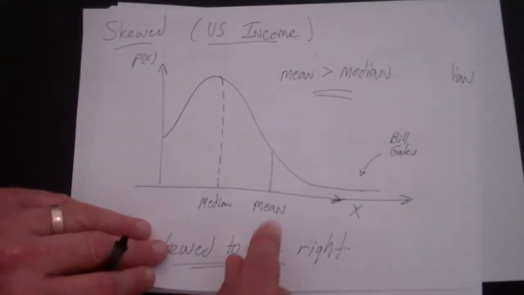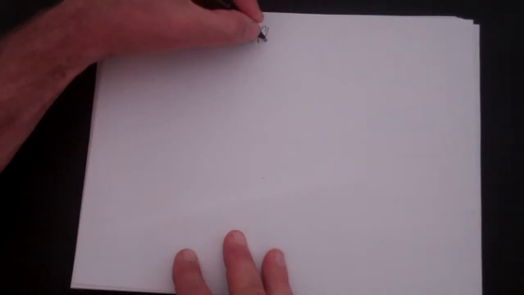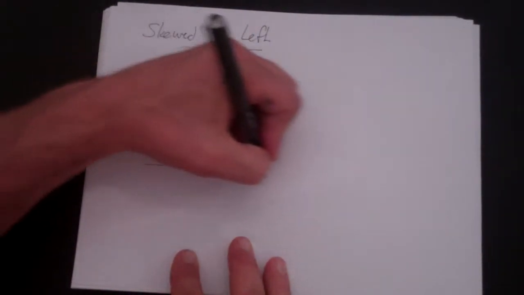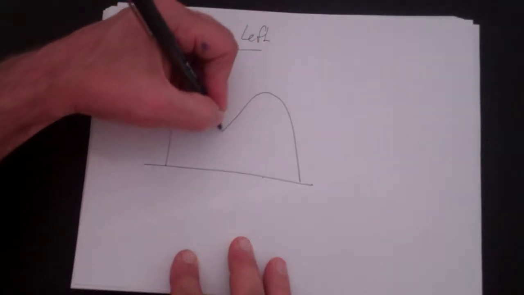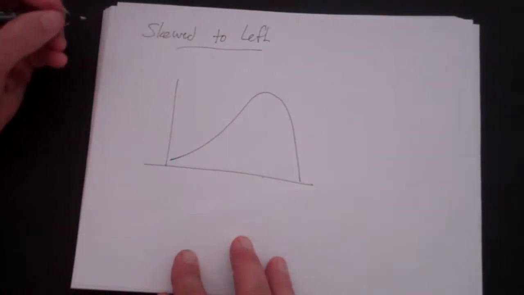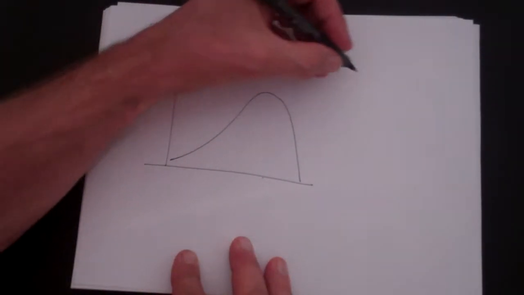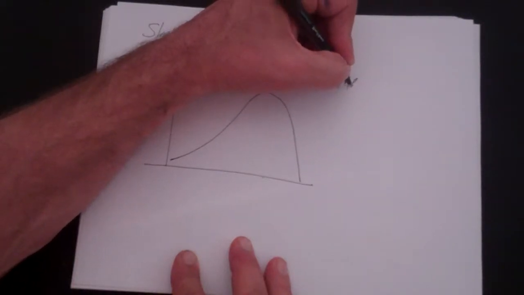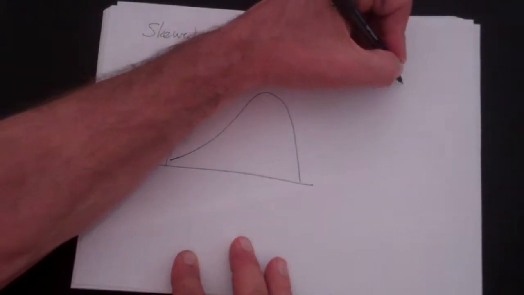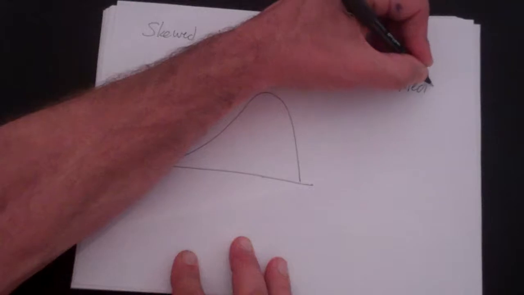Let's do skewed to the left. The easiest way for me to remember it is to memorize skewed to the right. Remember, skewed to the left is just the opposite. If you have skewed to the left, you have something that looks like that. Then in that case, the mean is less than the median.